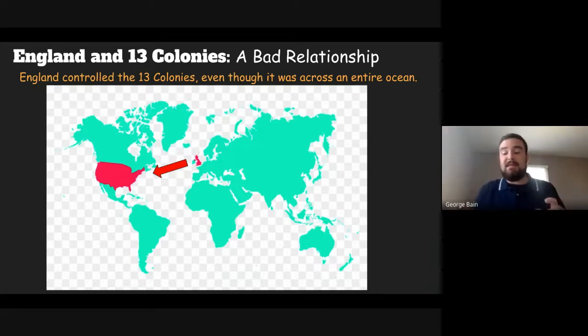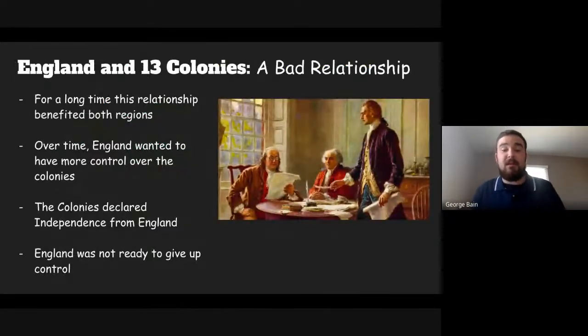Okay, and this relationship, right, was for a while actually very productive. Okay, England and the 13 colonies actually got along really well for a long time. It was kind of like a win-win relationship, right? The 13 colonies, they had lots of goods, right? They had lots of tobacco that they would farm, right? They had lots of natural resources, lots of things that they would create and make that they would sell back to England. Okay, so England and the 13 colonies were actually both making lots of money on this relationship.